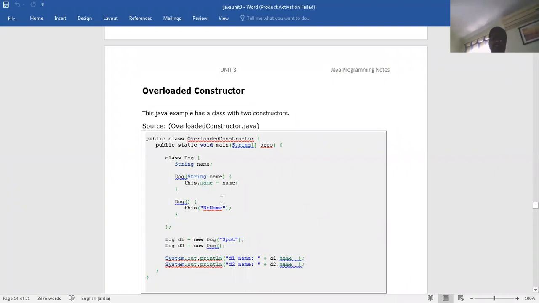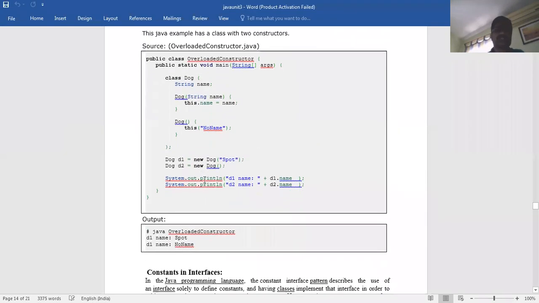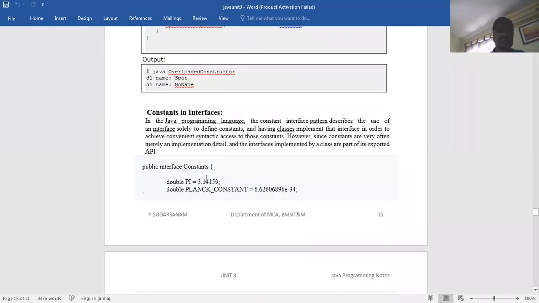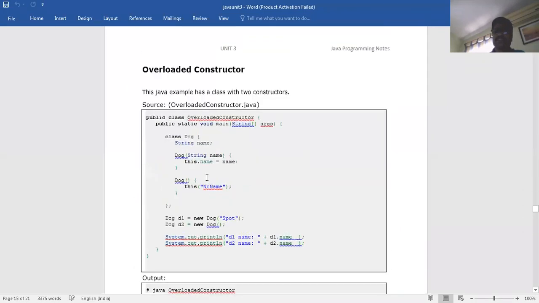This is overloading constructors in Java, so constructors can be overloaded also. This is one example of the way it works. Okay, so this is overloading constructors. The next topic is constant interfaces. We'll see that in the next class.